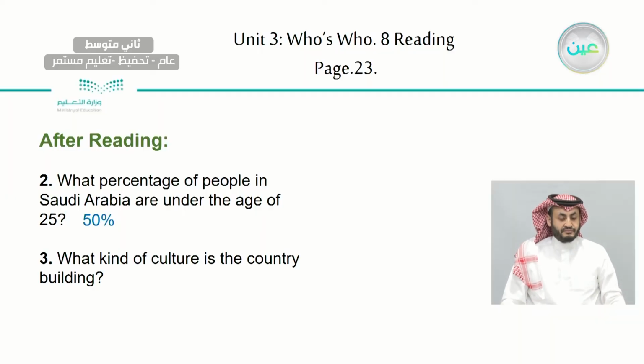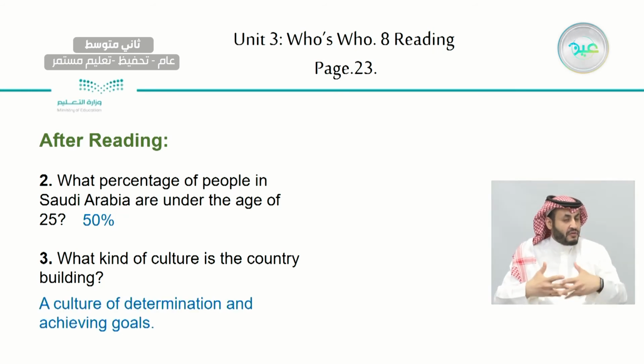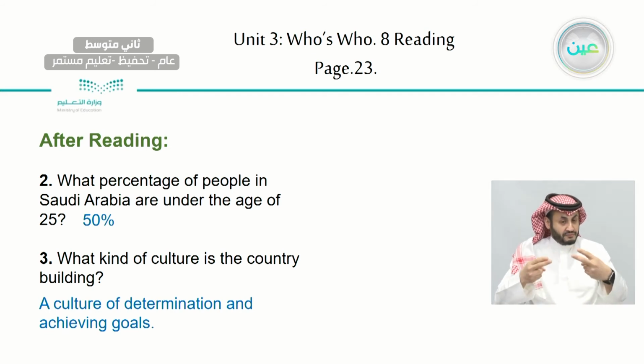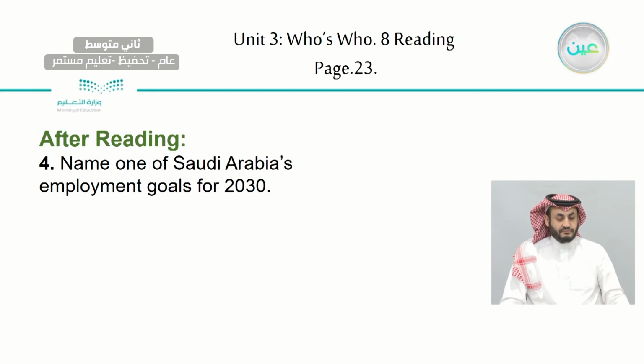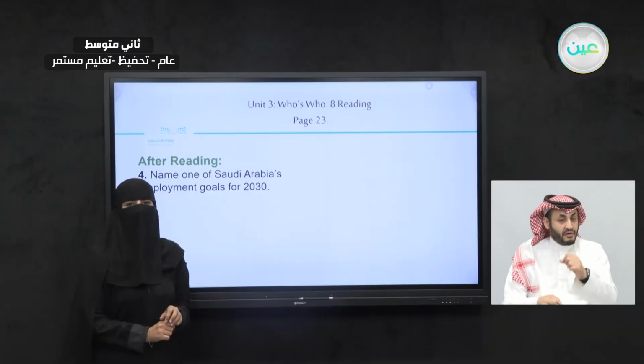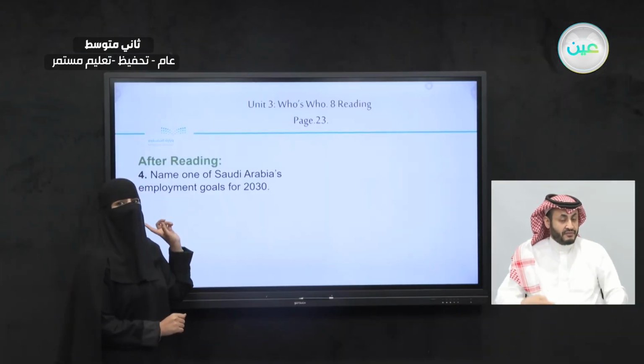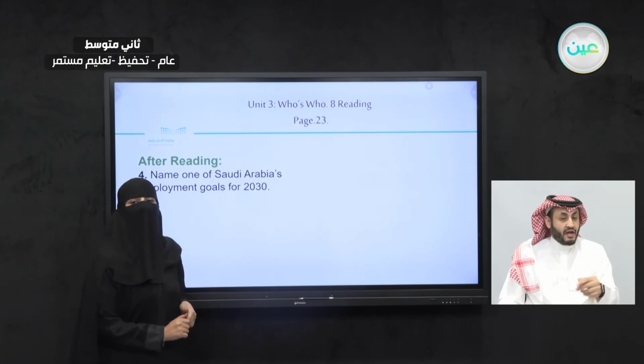Now, let's take a look at this one. What kind of culture is the country building? A culture of determination and achieving goals. Now, let's take a look here. Name one of Saudi Arabia's employment goals of 2030. That was related to the last subtitle mentioned in the text.